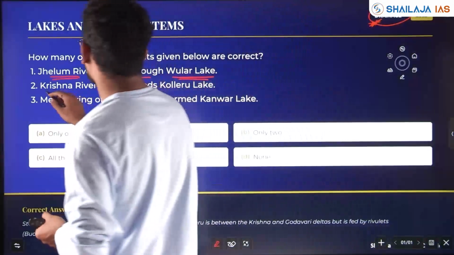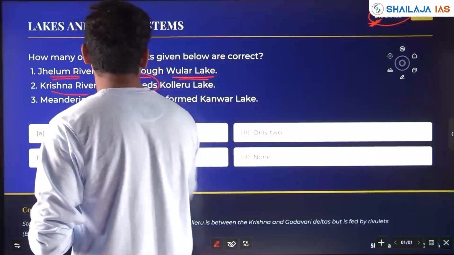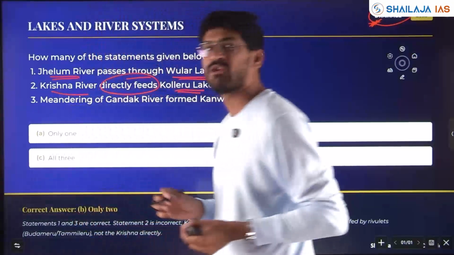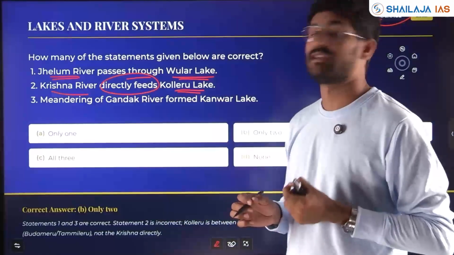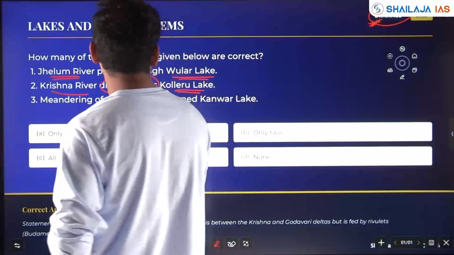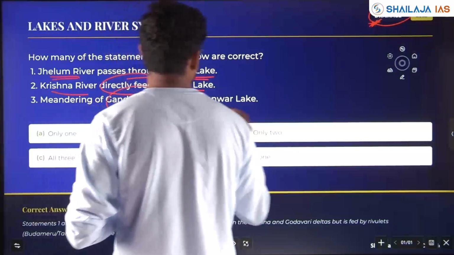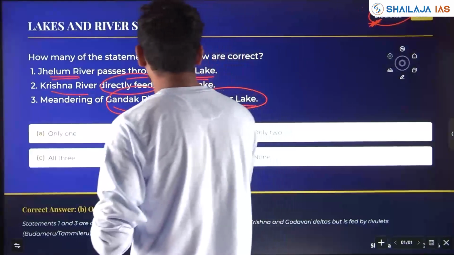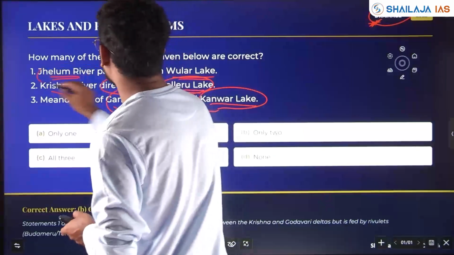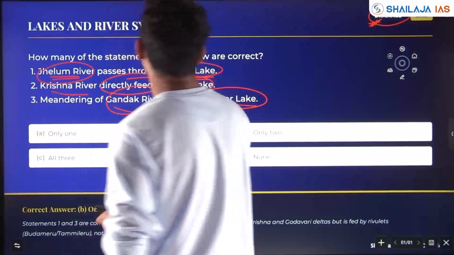Krishna River directly feeds Kolleru Lake. Here you have to have very specific knowledge. Meandering of Gandak River forms Kanwar Lake. So you have to know the lake and the river which it feeds.